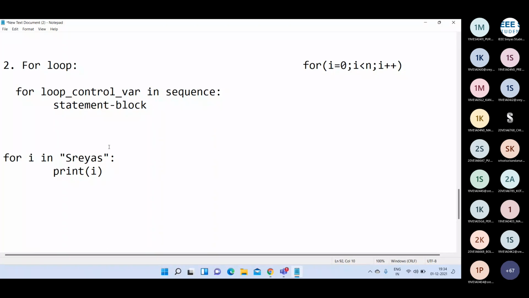Am I right? Then first time, for first iteration, the first character capital S will be copied into the I, and first print lo we will print capital S. Then next, small r will be copied into I, then small r will be displayed. Then next, E will be copied into I, E will be displayed. Then Y, then A, then S. When you reach the end of the string, this for loop will be terminated. Okay. Adhamotna. When we reach the end of the sequence or end of the string, this for loop is going to be terminated.